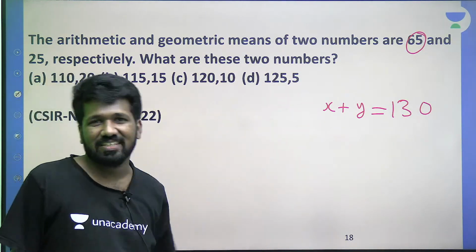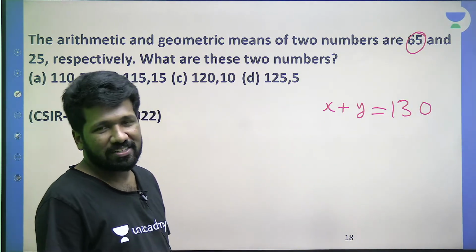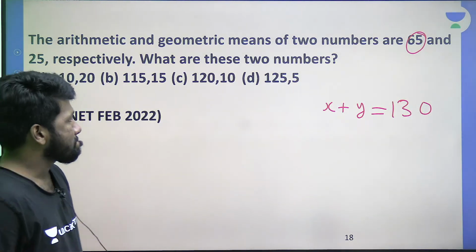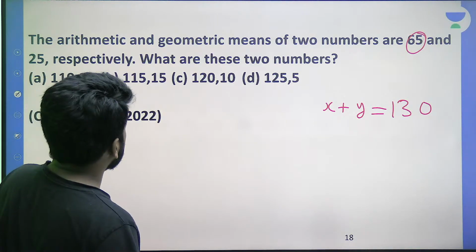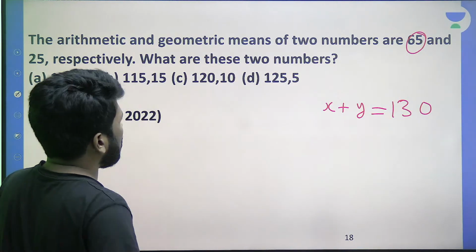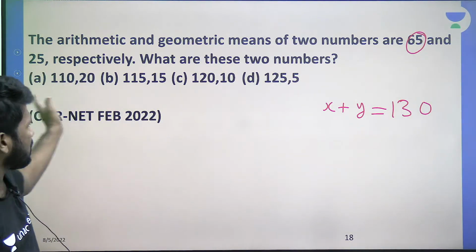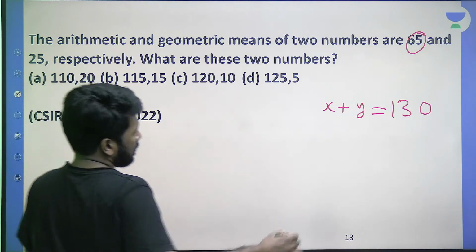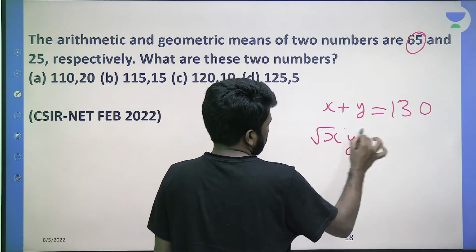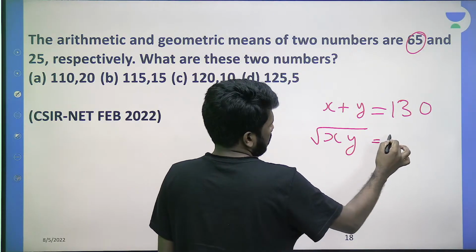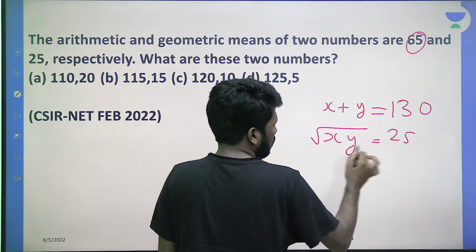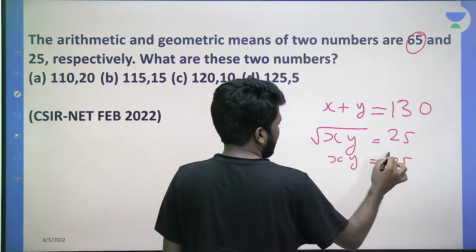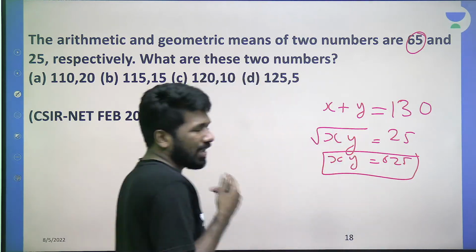Unfortunately, all options are satisfying that. Sometimes they will give options such a way that you can eliminate it super easy, but here elimination is not that easy. That is why we can go for geometric mean also. Arithmetic mean से सारे options okay हैं. Geometric mean 25 मिलना चाहिए, मतलब x और y का square root, square root of x into y, 25 मिलना चाहिए. So दोनों साइड square किया तो x into y, 25 का square 625 होना चाहिए ना.